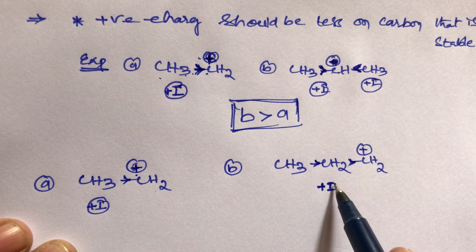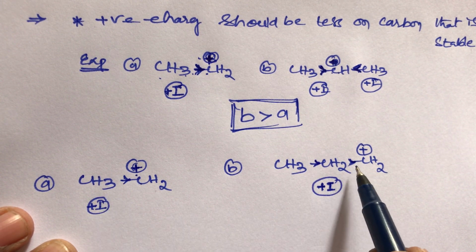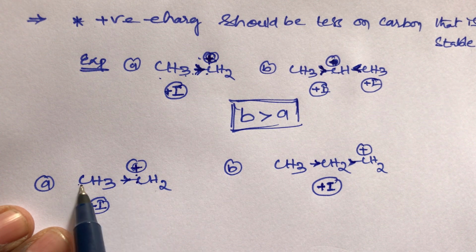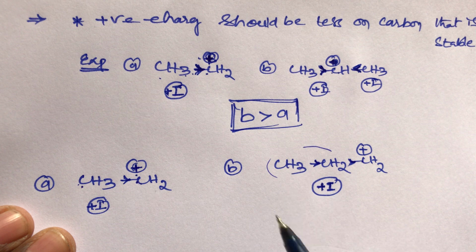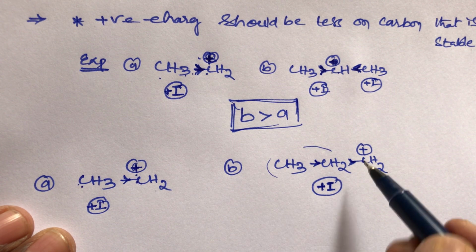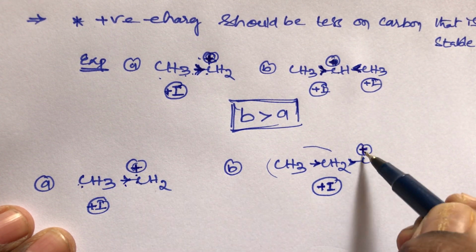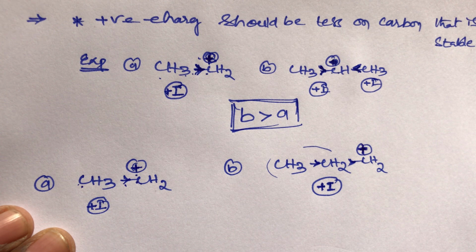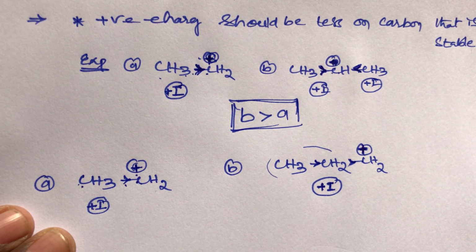In A the positive charge is beside a methyl group, in B the positive charge is beside an ethyl group, and the ethyl group is more electron releasing, so the positive charge decreases more. So out of these two, which one is more stable, student? B is more stable than A, but this is not the correct way.